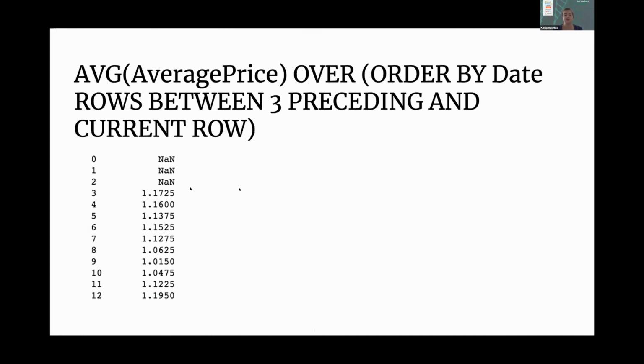There is nothing in the first 3 rows because you can't do a 4-day rolling average without 4 days of data. And then on the 4th day, which is index 3, the number starts to appear.